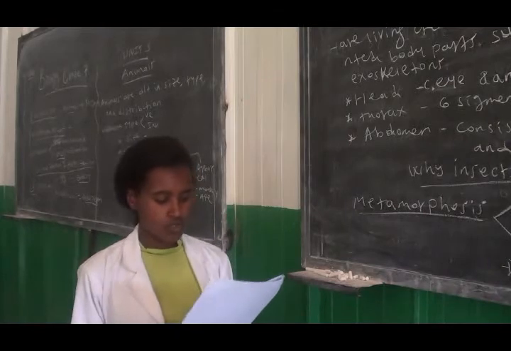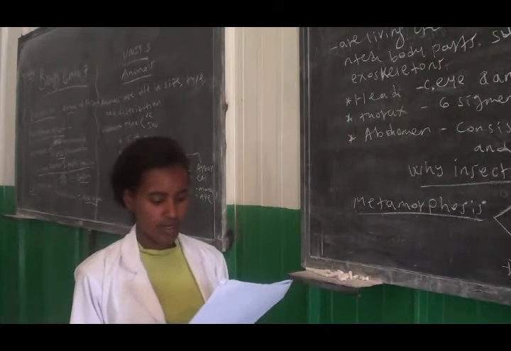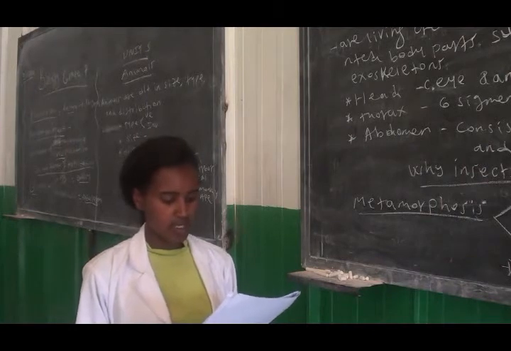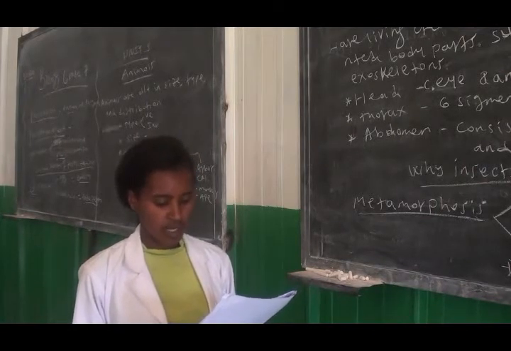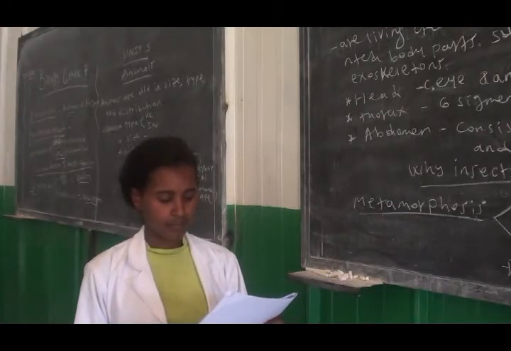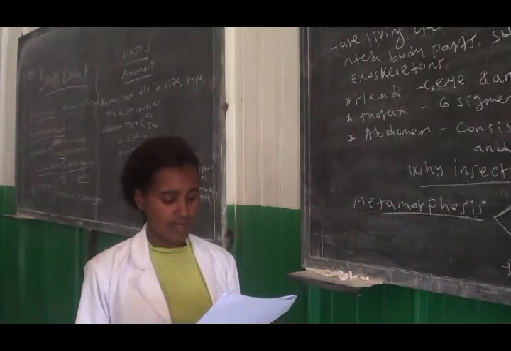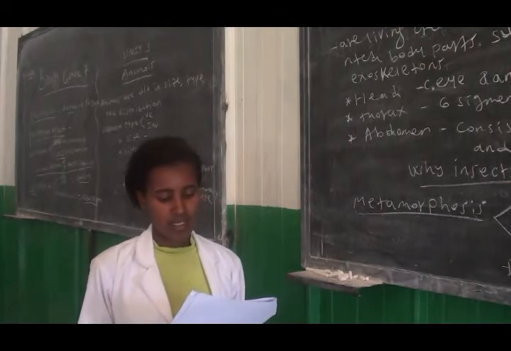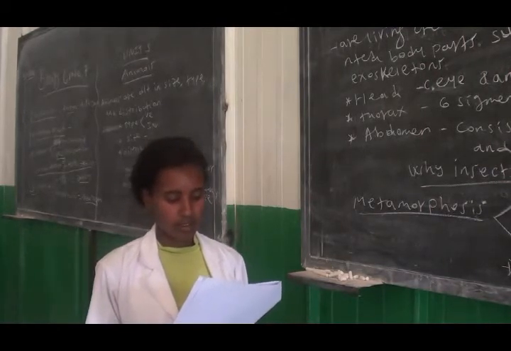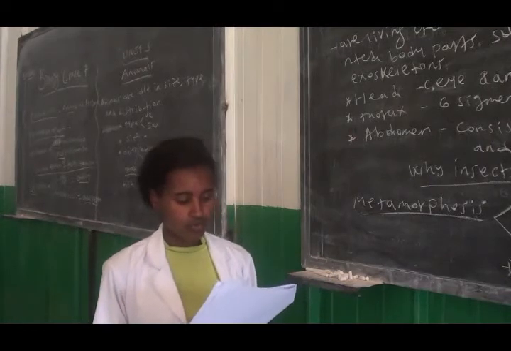Which one of the following is a part of carpal, or the female part of a flower? A. Anther, B. Style, C. Filament, D. Pollen grain. The answer is B, Style, because anther, filament, and pollen grain are not carpal, but are parts of